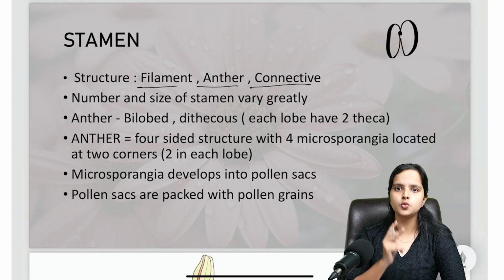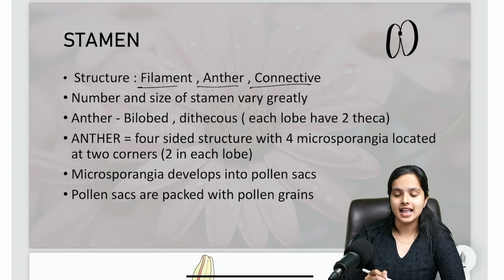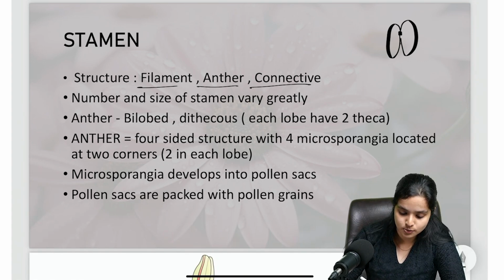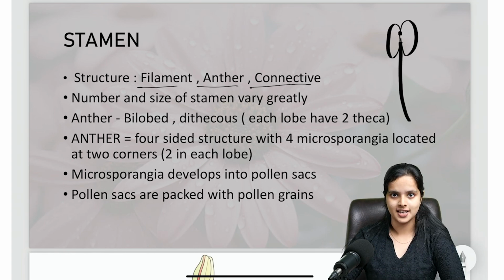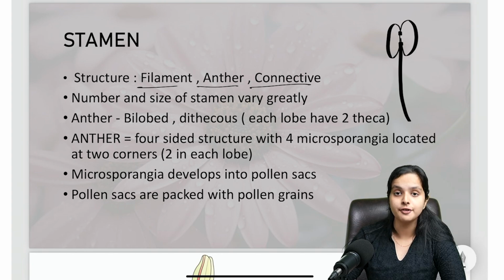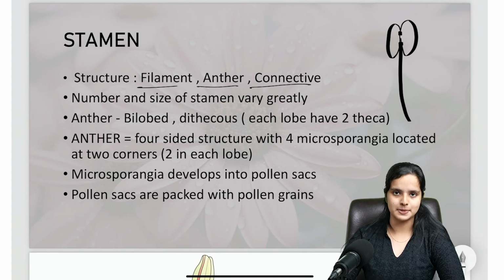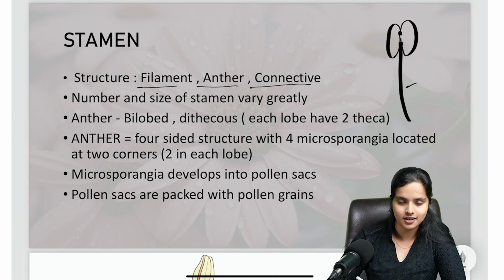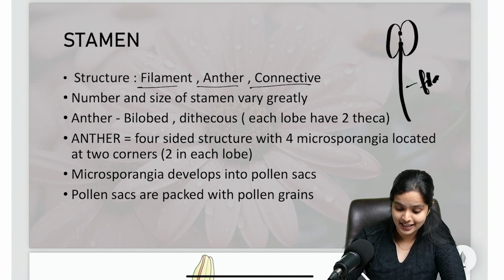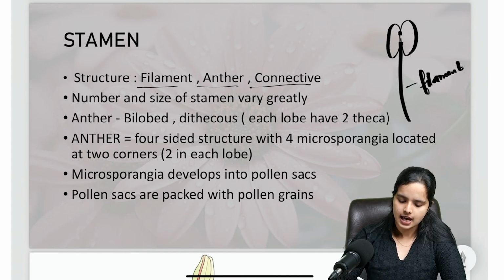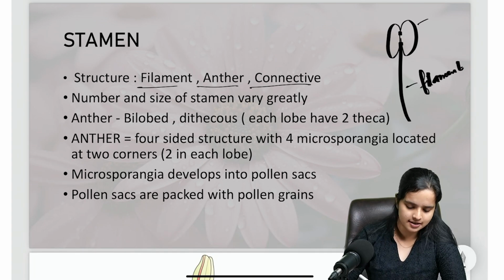Anyways, in a typical stamen, you'll have 2 anthers, or one anther which is bilobed, connected to a long, slender stalk. This long, slender stalk is known as the filament, and of course, the bulged part is the anther.